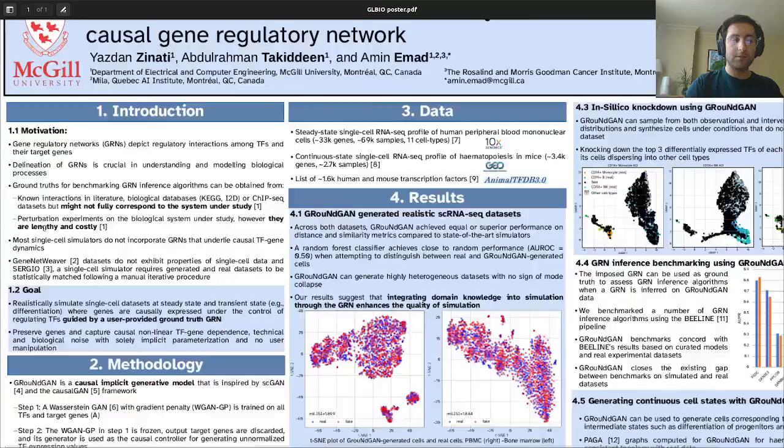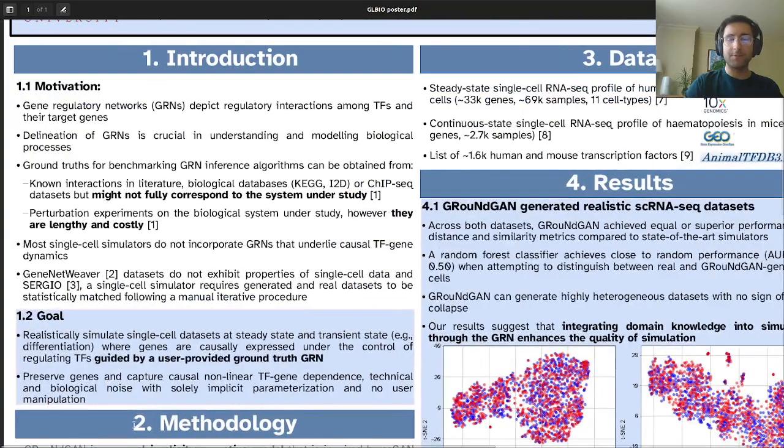One of the challenges that GroundGAN tackles concerns the lack of gold standard ground truth when it comes to benchmarking GRN inference algorithms. And we propose using simulation for this task and to create ground truth GRN. So our goals with GroundGAN are to realistically simulate single-cell datasets at both transient state and steady state in a way where genes are causally expressed under the expression of their regulating transcription factors. And that is done by letting the user impose a GRN onto the generation process.